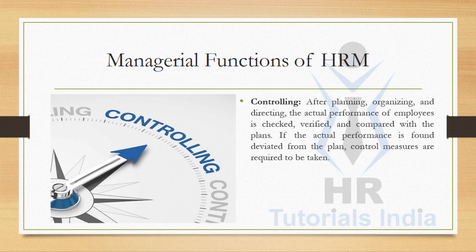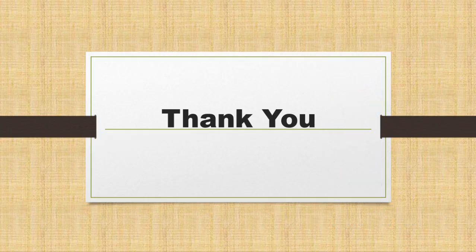If the actual performance is meeting with the planned performance, then the company and the resource are going the right direction. If there is a deviation from the project plan, then the actual control measures to be taken for guiding the resource in a right direction. Here we conclude that we have understood the managerial functions of human resource management.